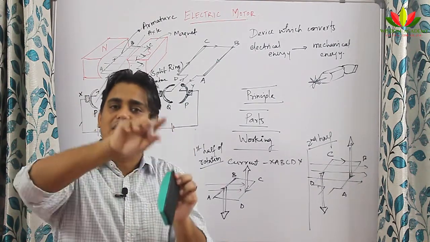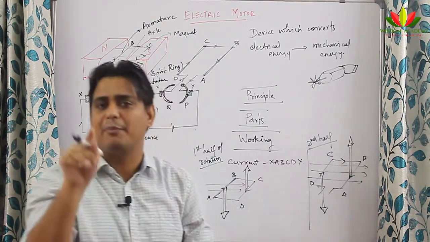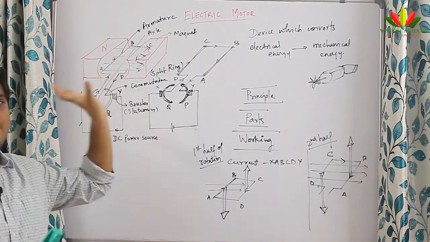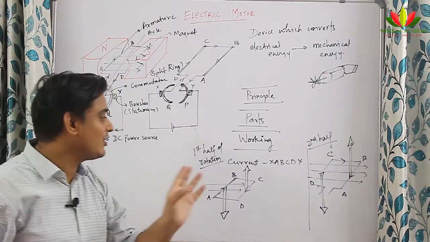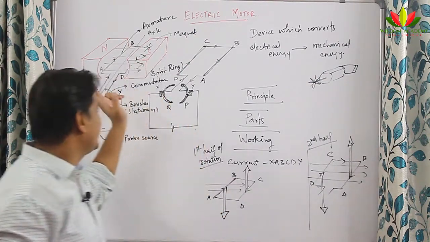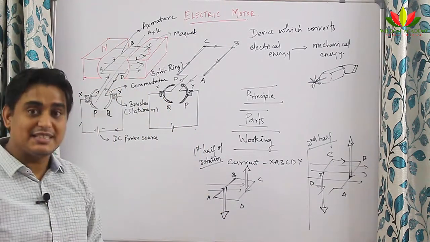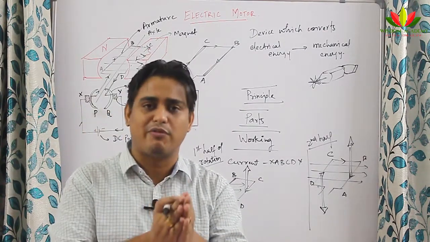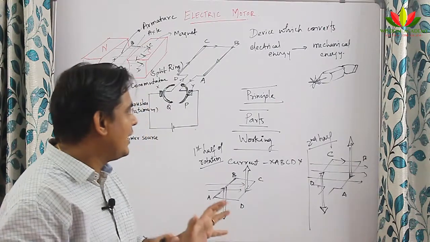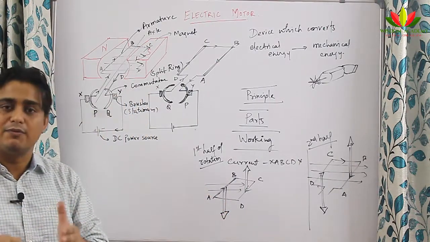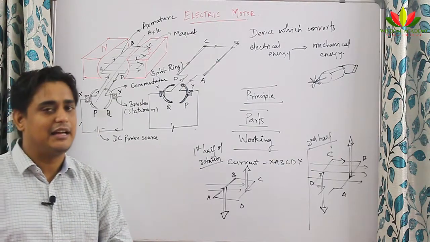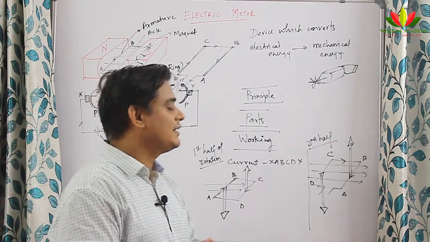So if you want the complete rotation of the armature to happen, you must have a proper split ring type commutator attached with the brushes, because that is only responsible for changing the polarity of the current. Please see this video again and again to have clarity over this, because students will find it very confusing. I have tried to tell you in the easiest way. If you still have doubt, please go back and see the video once again. That will help you in understanding how this electric motor works.